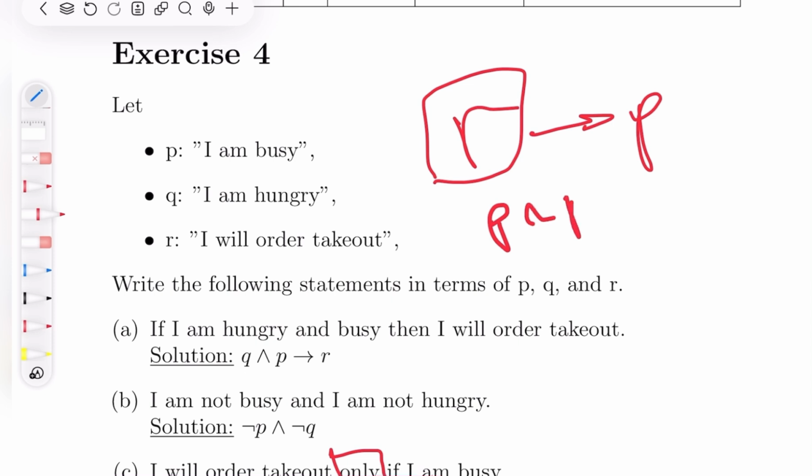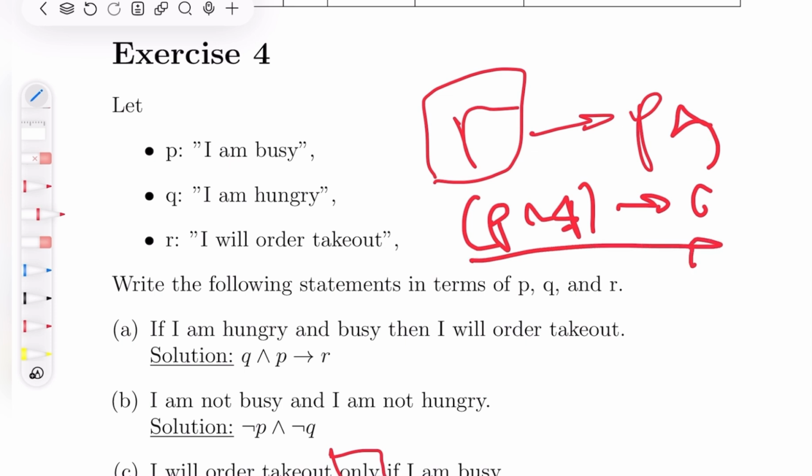P and Q implies R, then this could hold. But if I say, so what is this saying? That if I'm hungry and busy, I will order takeout. Okay. And if this is the only case that ordering takeout actually happens, then R also implies P. Because always when I'm ordering takeout, I'm busy.